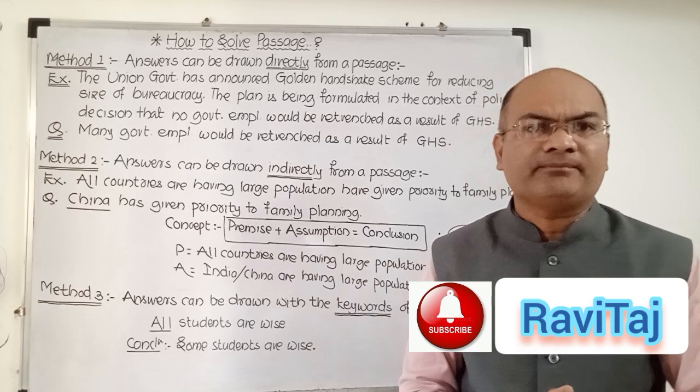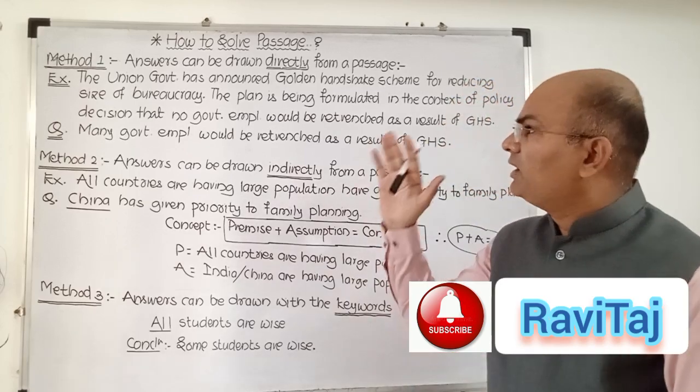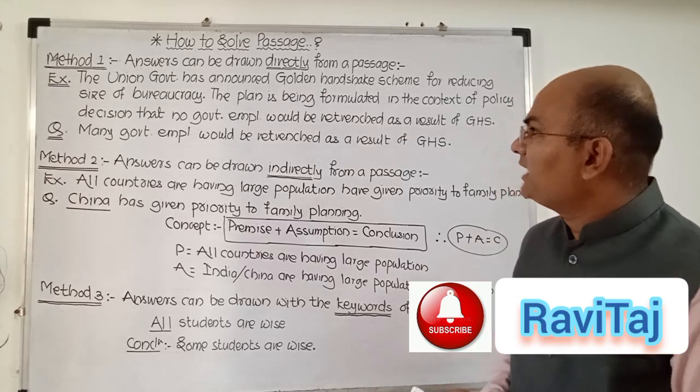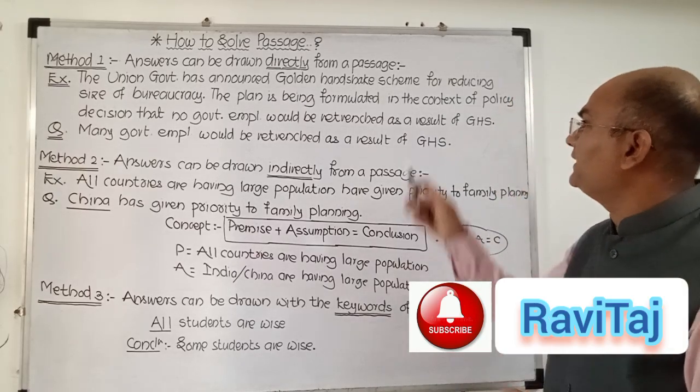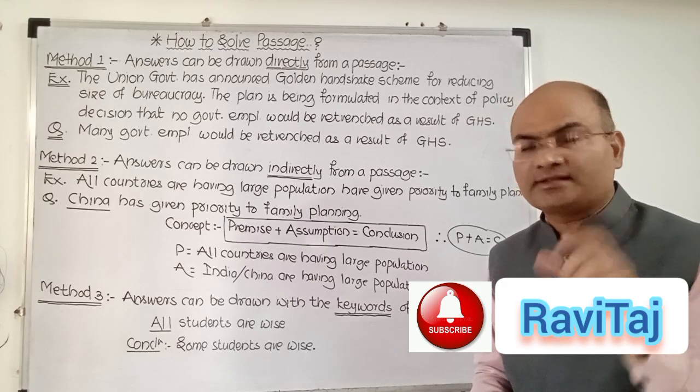So let's start, my dear friends, method number 1. Suppose I read a passage first. The Union government has announced a golden handshake scheme for reducing the size of the bureaucracy. This is sentence number 1.